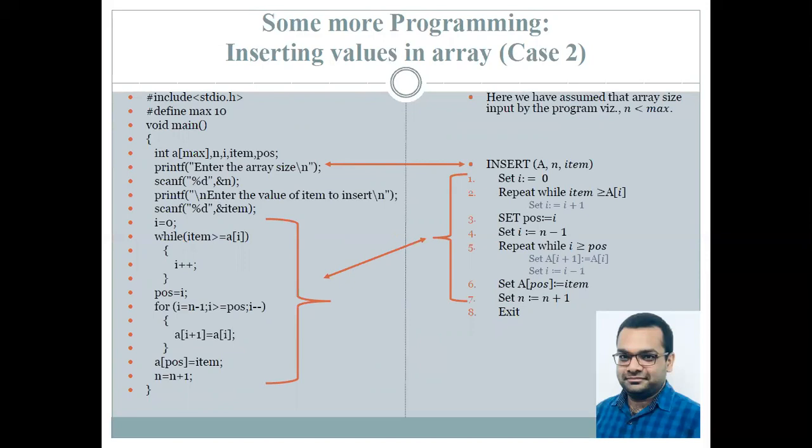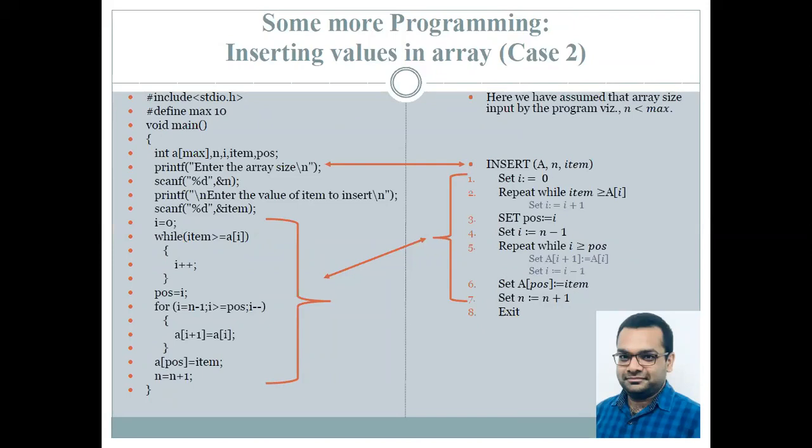Now onto the right hand side, we have an insert A and an item. So insert is the first statement where there is a call for the insert function. Onto the left hand side, I have included the whole of my code inside the main statement. I can also make another function with the name insert. That is perfectly allowed.